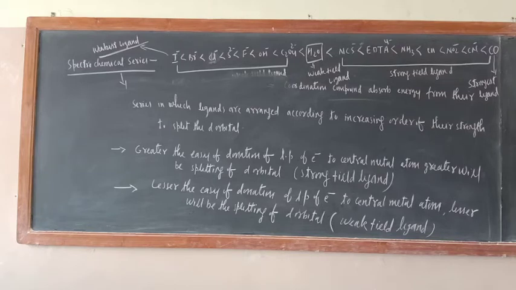Similarly, I have to explain how quantitatively crystal field theory explains the magnetic behavior, because whatever drawbacks VBT has, almost all drawbacks have been overcome by the CFT. So those points I have to discuss.